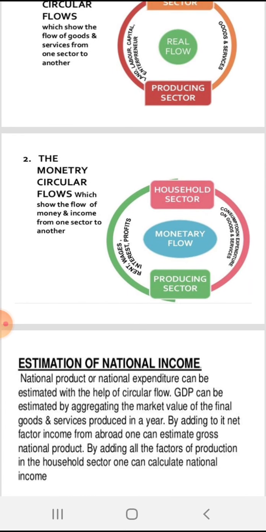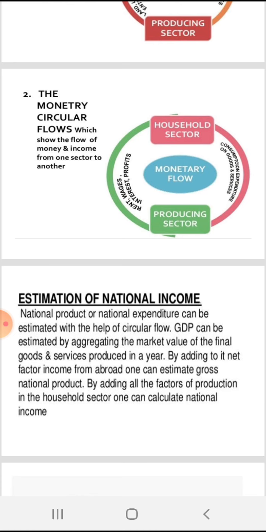The money circular flow shows the flow of money or income from one sector to another sector. The producing sector takes land, labor, capital and entrepreneur from the household sector, and in return it gives rent, wages, interest and profit to the household sector. And the household sector consumes the goods from the producing sector, and the consumption expenditure on goods and services is given to the producing sector. In this way money flows.